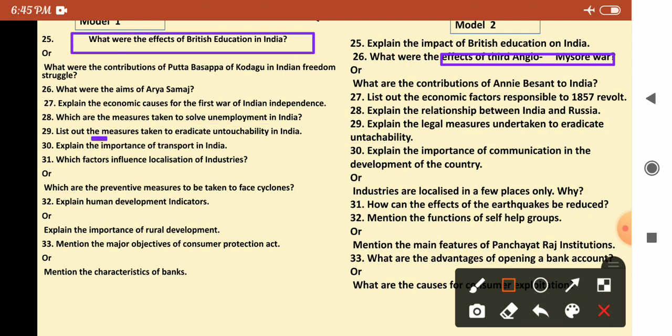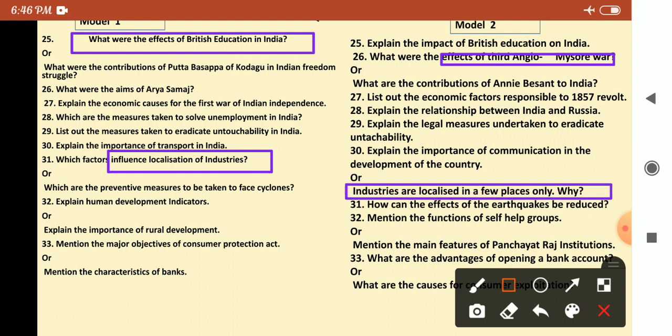Next, importance of transport they have asked, but here they have asked importance of communication. Same lesson, different question, different concept. Next, the 31st question, influence on localization of industry. Here also the same question they have asked: industries are localized in few places only. Why? Same answer we have to write.